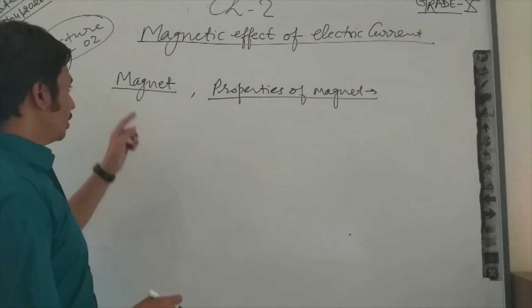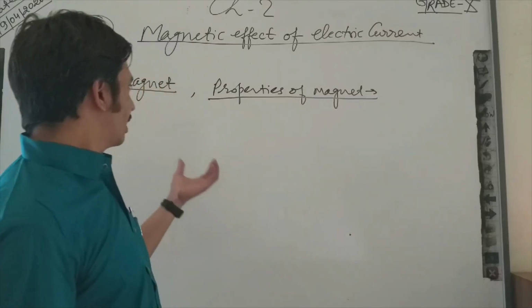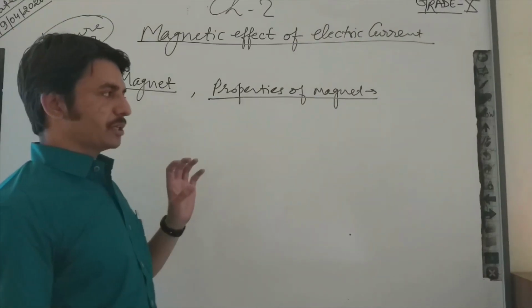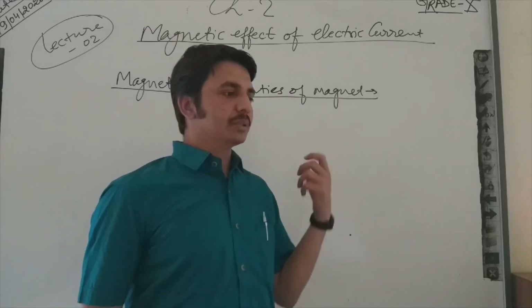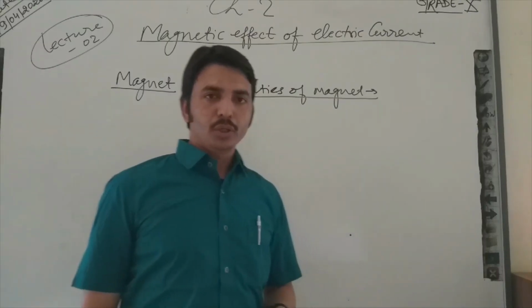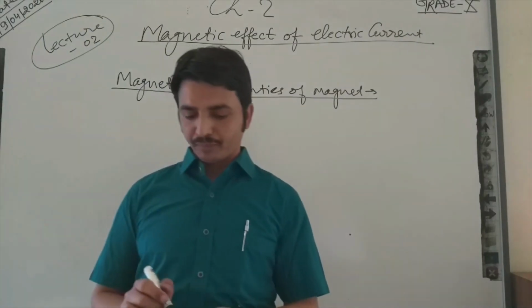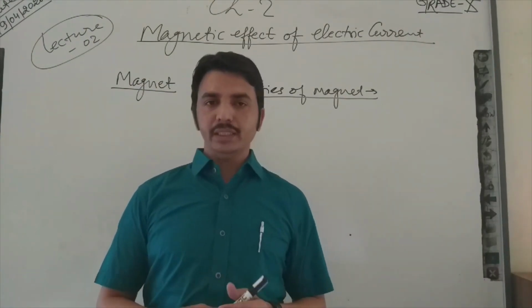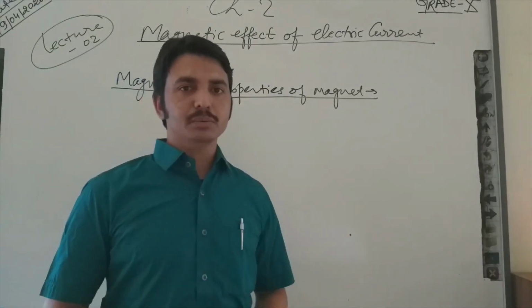Now, what is a magnet? A magnet is a substance which will attract other substances. So, if I have one substance, can I say it is a magnet if it attracts another substance?